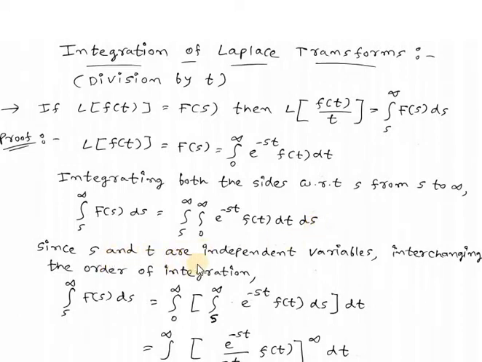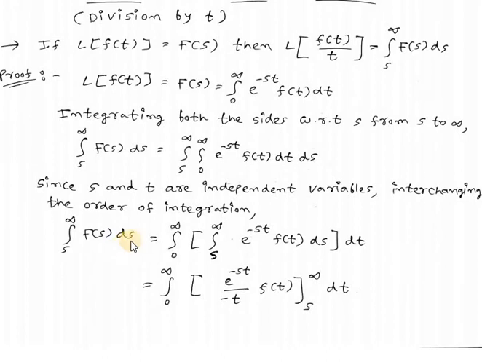Since s and t are independent variables, interchanging the order of integration. So if we change the order of integration, then we will get integration from s to infinity F(s) ds is equal to integration from 0 to infinity, integration from s to infinity e raised to minus st f(t) ds dt.